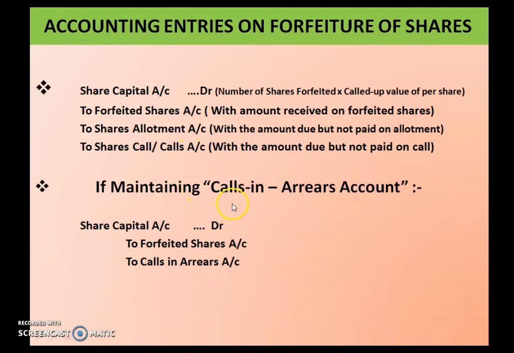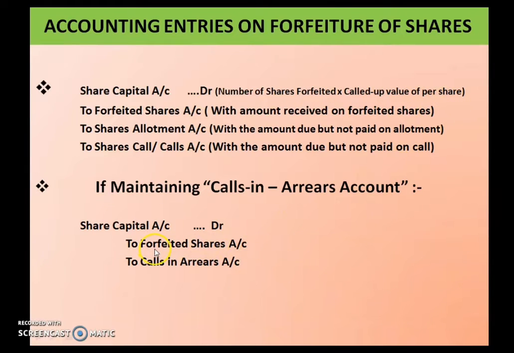Suppose we are maintaining a calls in arrears account, then how will the journal entry go? Share capital account debited, to forfeited shares account, to calls in arrears account. In the capital account, the same logic you have to use while writing the amount, that is number of shares forfeited into called up value per share.